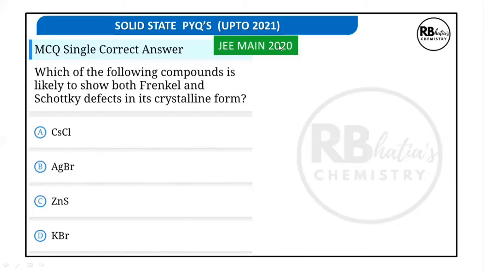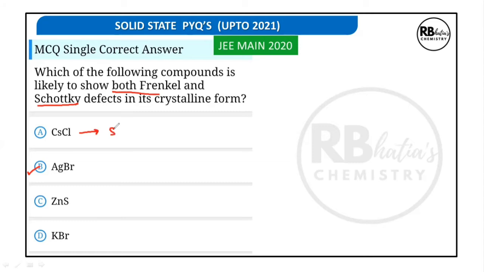The next question reads, which of the following compounds is likely to show both Schottky and Frenkel defect in its crystalline form? How do we decide whether a particular compound shows Schottky or Frenkel defects? It is mainly based on the radius ratios and the coordination number. And since AgBr has an intermediate radius ratio, it is capable of showing both Frenkel as well as Schottky defects.